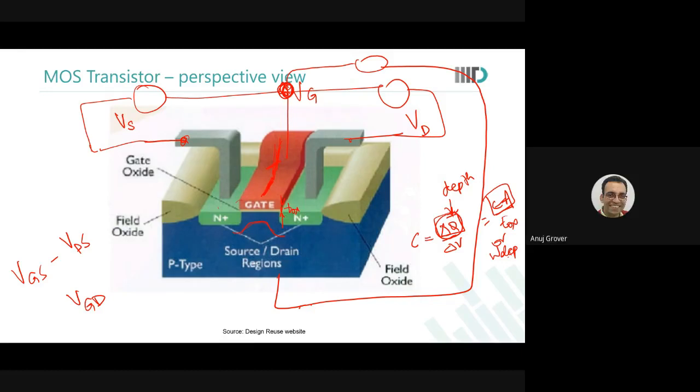So again, does the change in charge happen in the inversion layer or does it happen in the depletion layer? Sir, depletion layer. When there is an inversion layer, the change in charge doesn't happen in the depletion layer. The change in charge happens only in the inversion layer. When an inversion layer exists, then due to change in gate voltage, the change in charge happens only at the inversion layer.